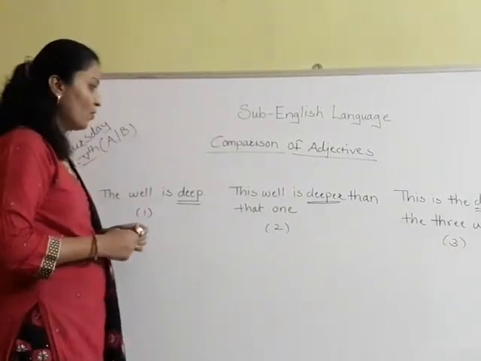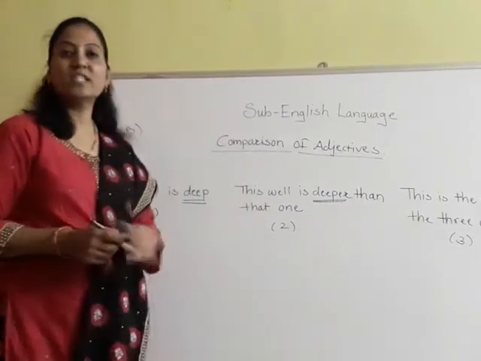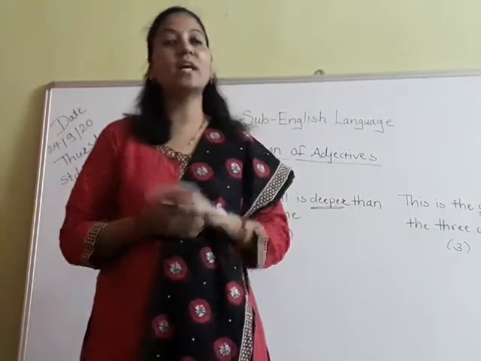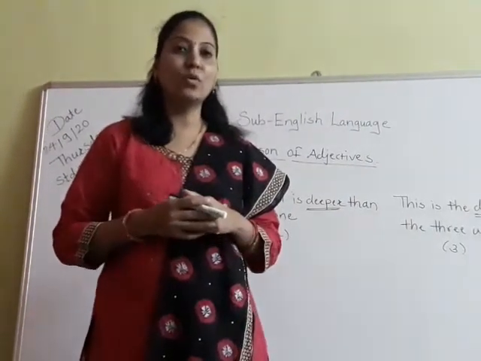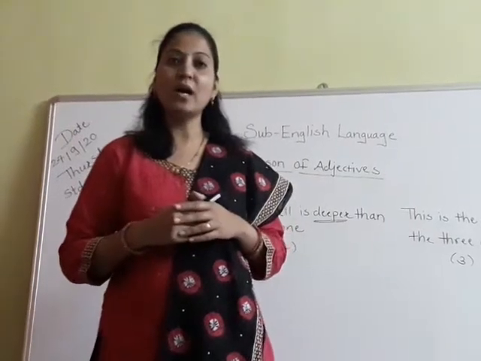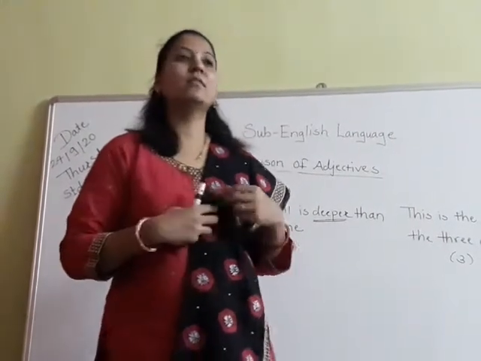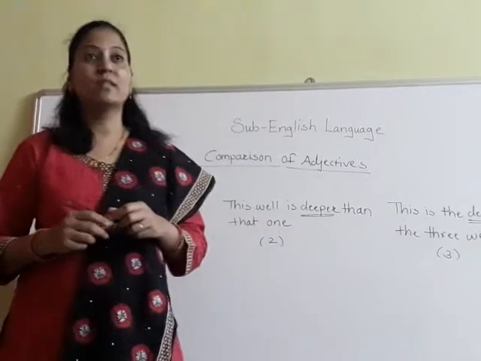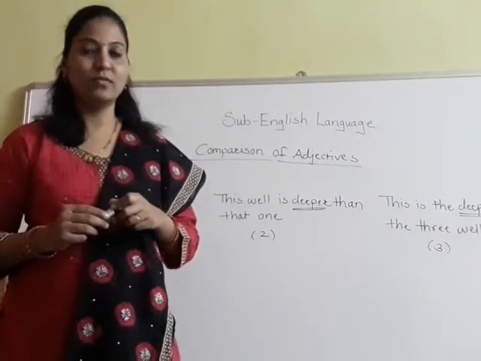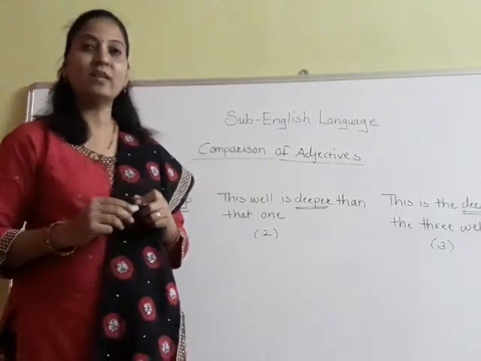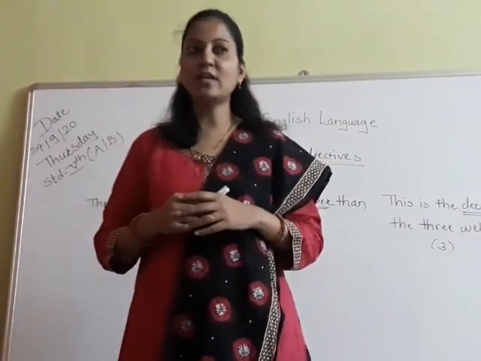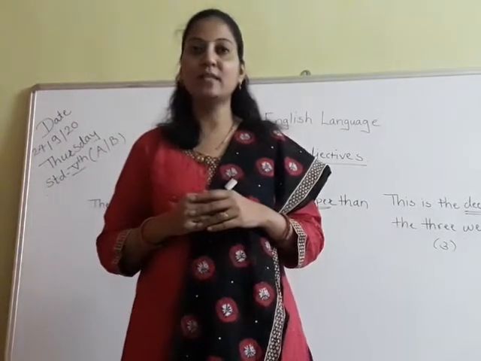So now the adjectives are also used to make the comparison that everyone wants to do. Okay. How my friend's pencil is longer than mine. Okay. How my friend is looking more beautiful than me.